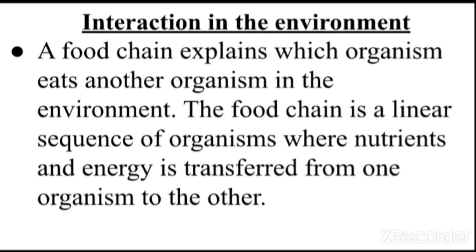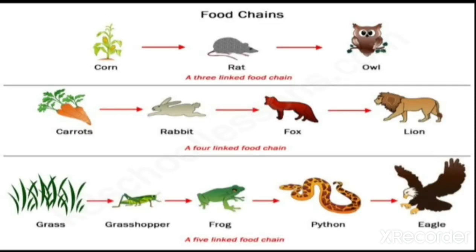Now let us look at the examples for this. Here you can see there are different kinds of food chains. The first one is a 3-linked food chain. The second is a 4-linked food chain, and the next one is a 5-linked food chain. So first, let me start with the first kind of food chain.